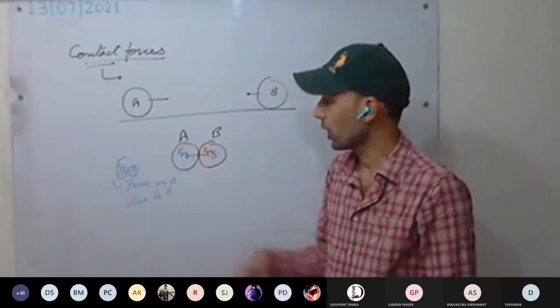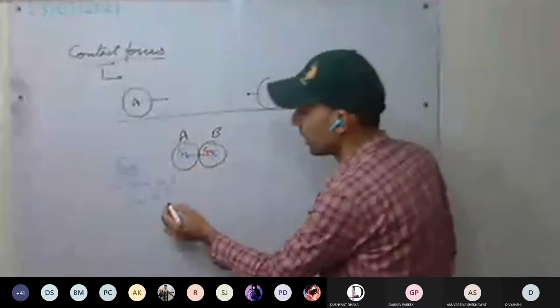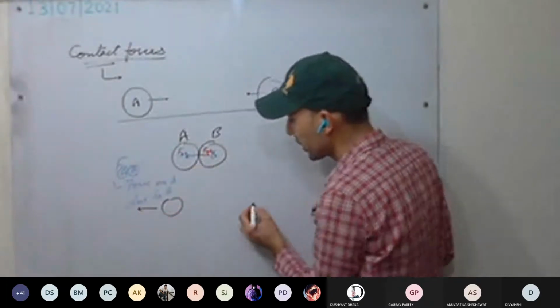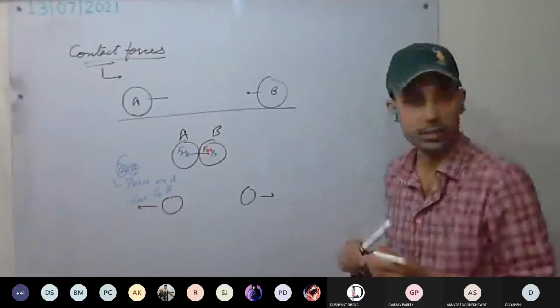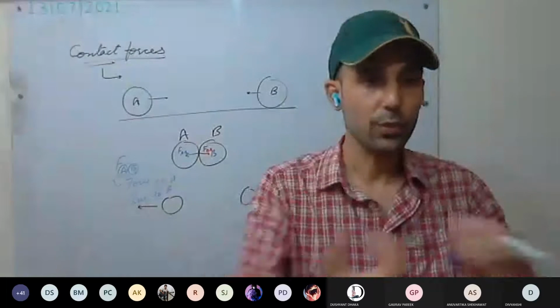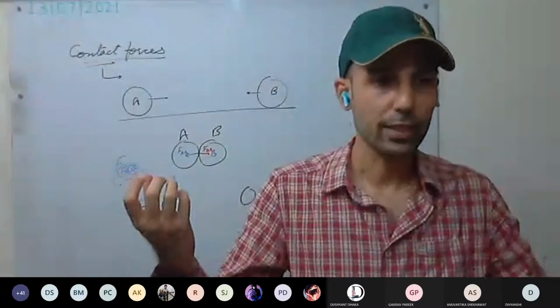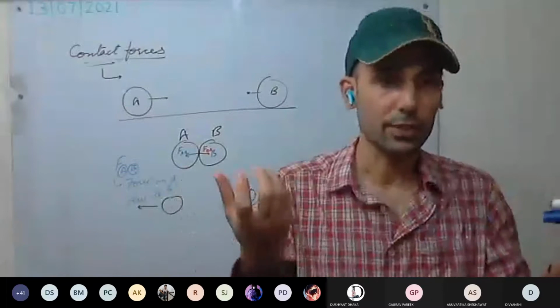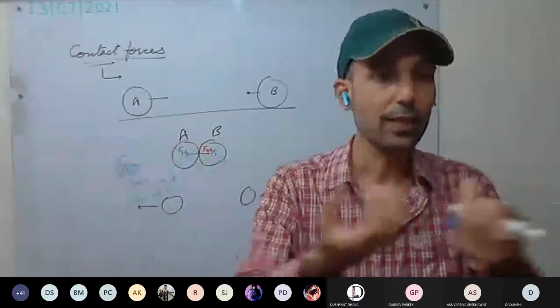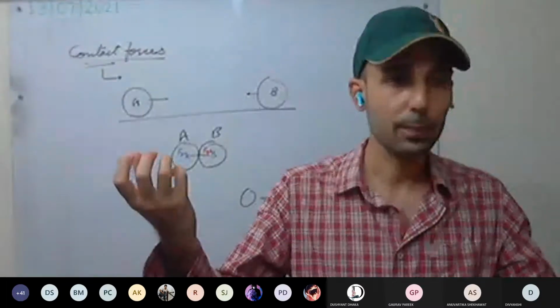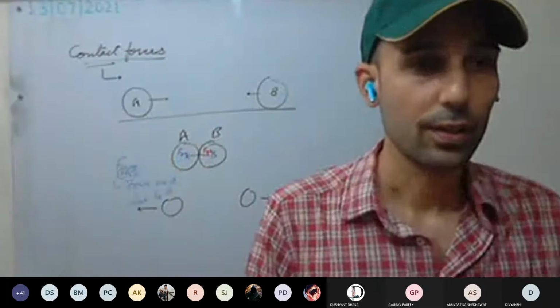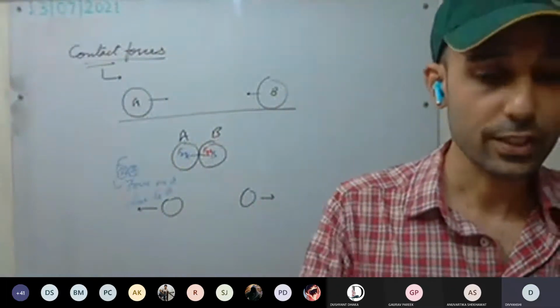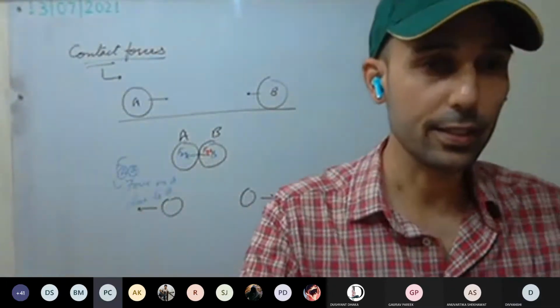Now after collision, what will happen? A body will move in this direction and B will move in this direction. This usually happens when two bodies collide, they move back. For example, when the difference in velocity is not much or the mass is not much, initially they collide and they move back. This usually happens. Yes or no? Force of action and reaction, you can take an example like this.